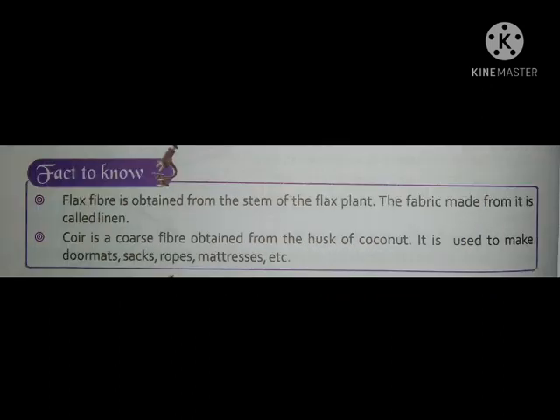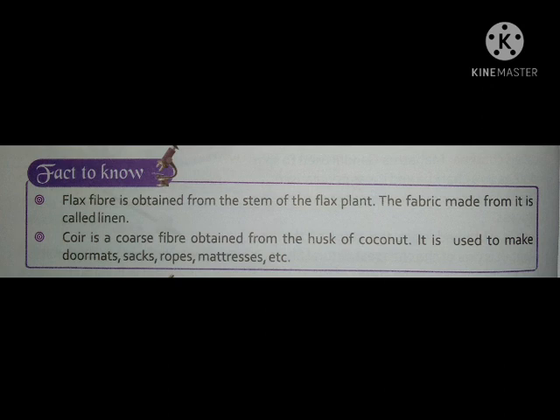Fact to know: flax fiber is obtained from the stem of the flax plant. The fabric made from it is called linen. Coir is a coarse fiber obtained from the husk of coconut.